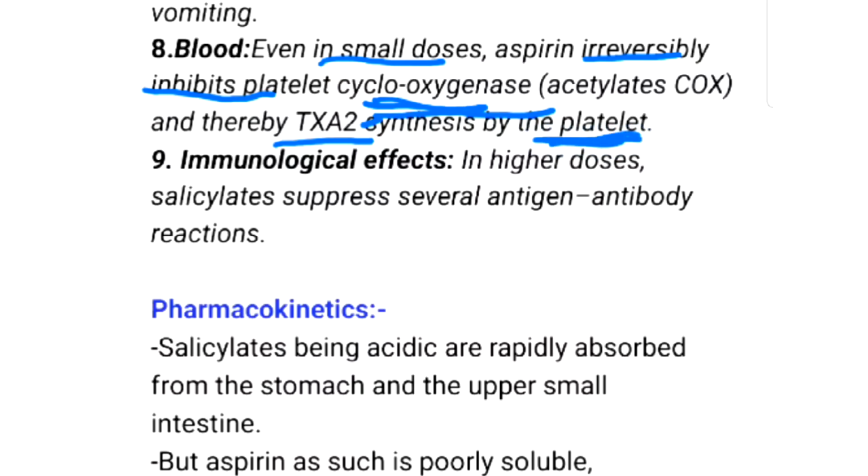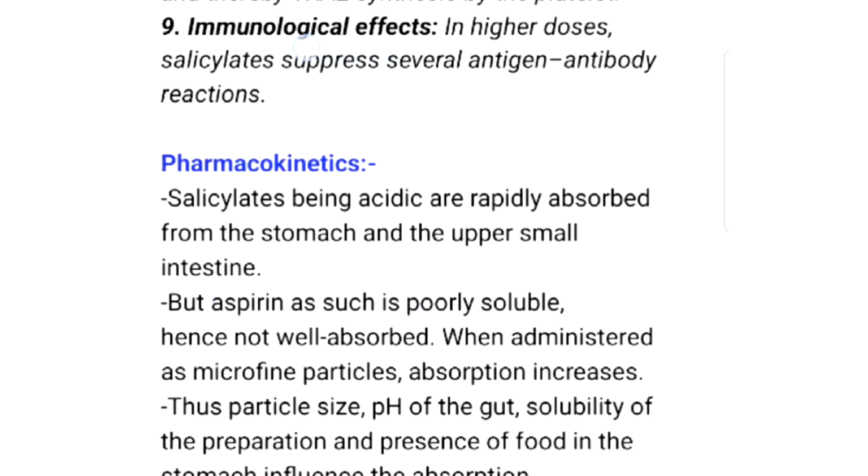So it decreases thromboxane and platelet aggregation. Next are the immunological effects. In higher doses, salicylate suppresses antigen and antibody reactions.